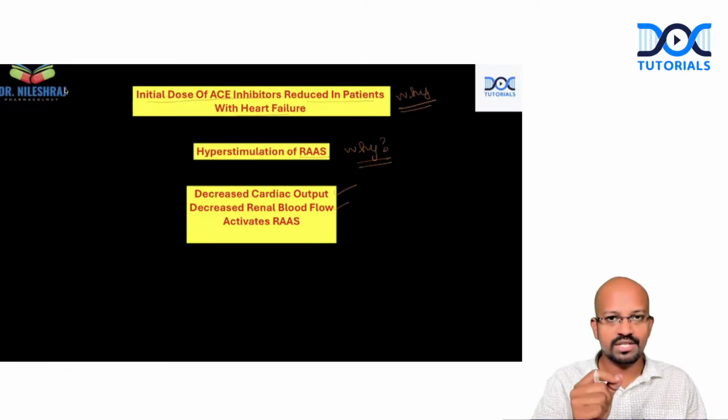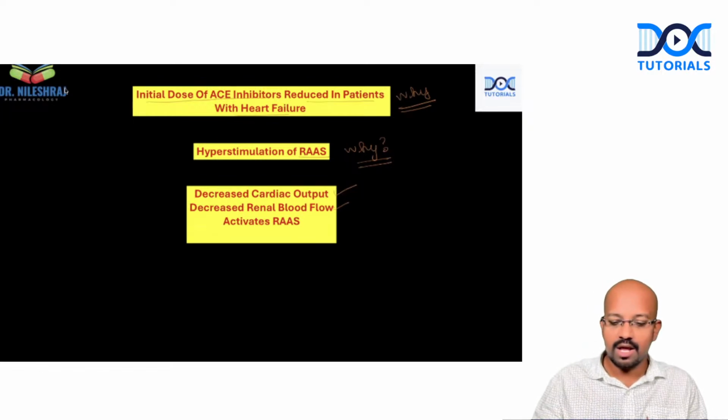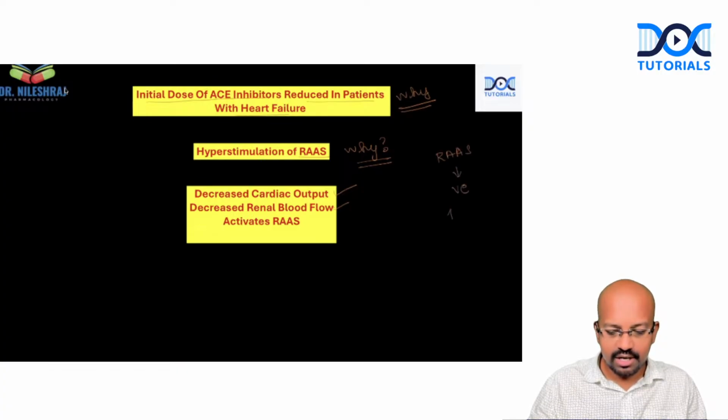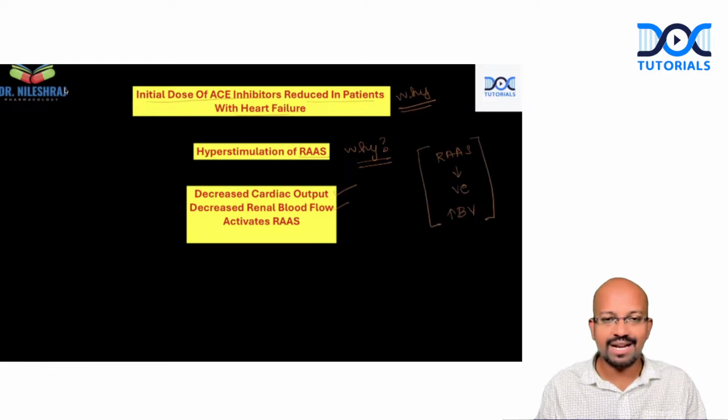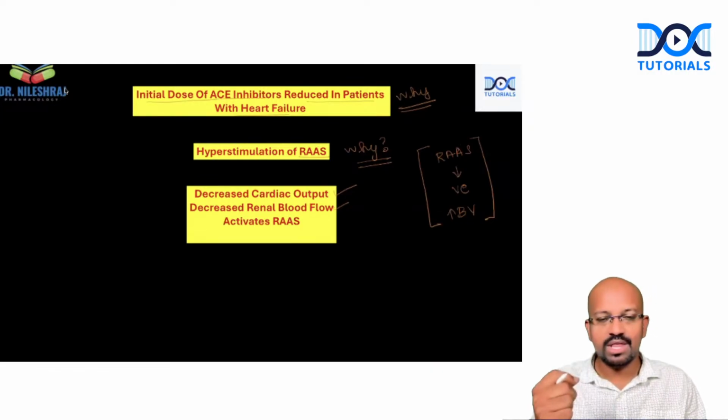Juxtaglomerular cells are those cells which are present nearby the glomerulus, which will sense that there is decreased blood flow towards the kidney, which will activate renin angiotensin. By the activation of the RAAS system, there will be vasoconstriction and increased blood volume. This is a compensatory mechanism in a patient with heart failure.